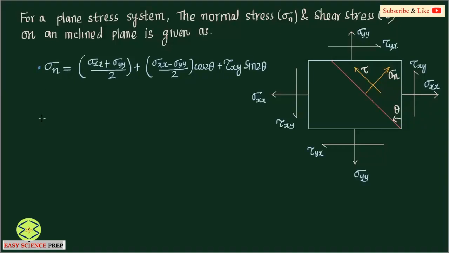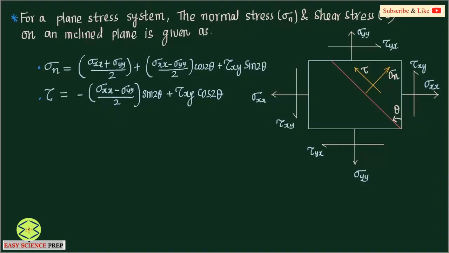This is the normal stress, and you can also have shear stress. Shear stress is given by minus sigma xx minus sigma yy by 2 into sine 2 theta plus tau xy cos 2 theta.